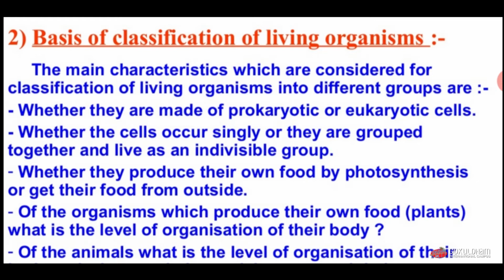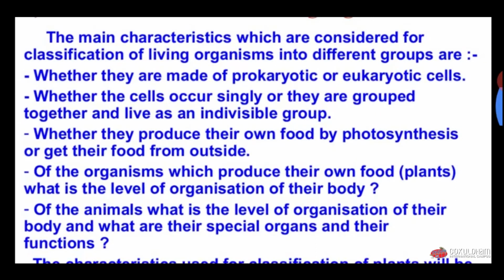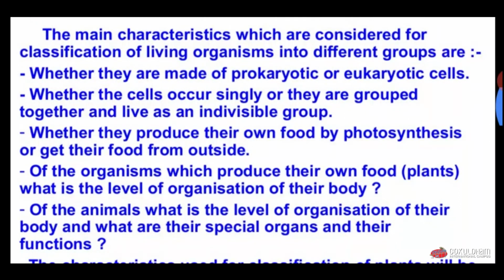Now, the basis of classification of living organisms. On what basis do we classify living organisms? The main characteristics considered for classifying living organisms into different groups are the different characters that we use in classification.